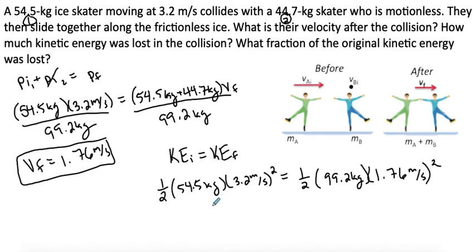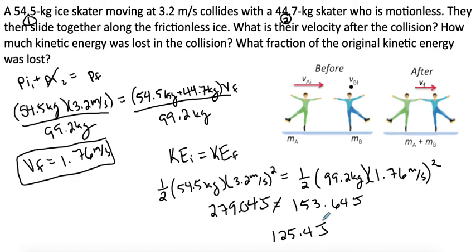So for our initial kinetic energy, we get 279.04 joules, and our final kinetic energy is 153.64 joules. And again, we can see that they are not equal. So we've lost about 120. Let's subtract these two to figure it out. 279.04 minus 153.64 gives us 125.4 joules. So that's how much we lost in the collision.